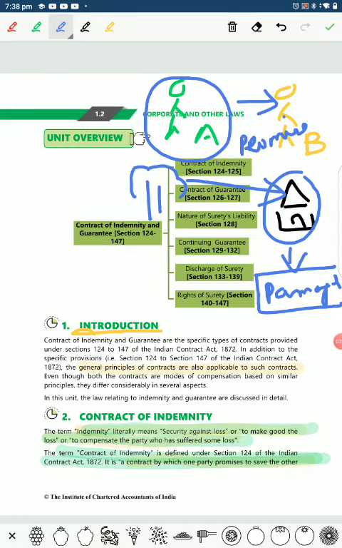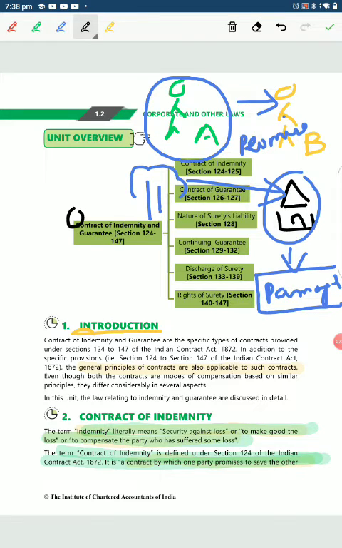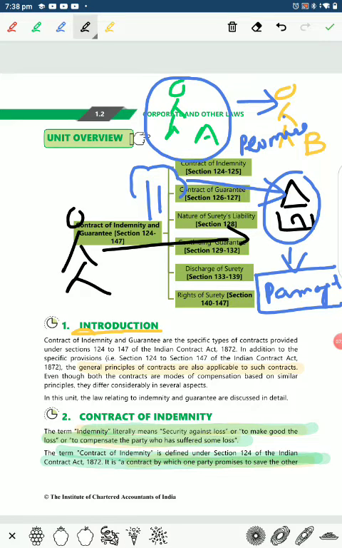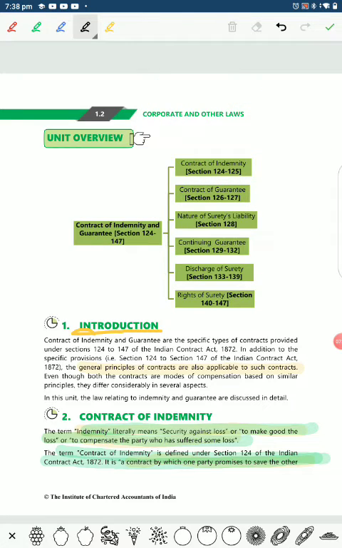But if there is any other person who does something to this house, and A says, don't worry, if anything happens to this house, if somebody damages it, I will indemnify the loss you face as a result of this destruction. Very simple concept. This is the baseline on which the contract of indemnity is carried forward.